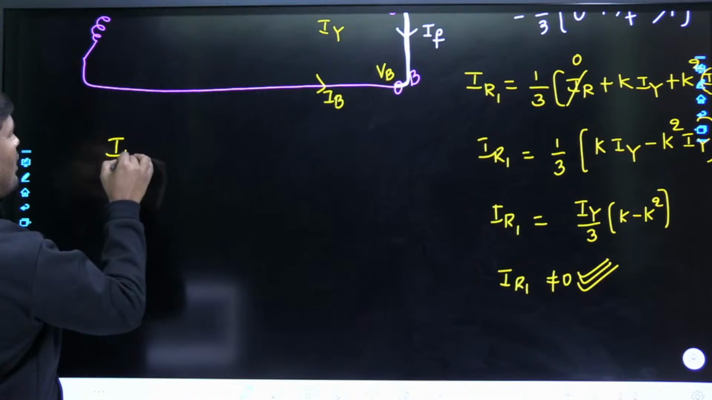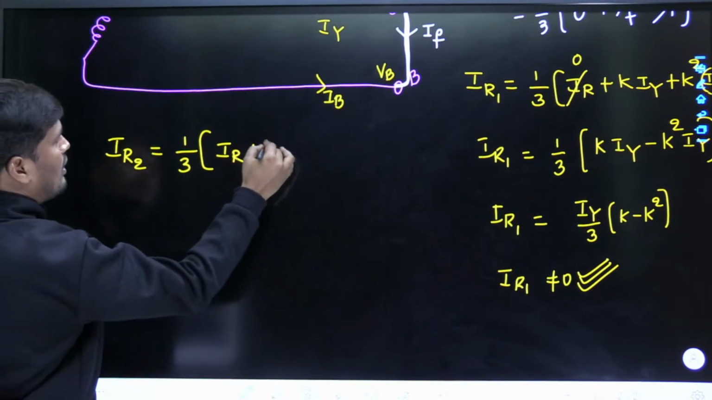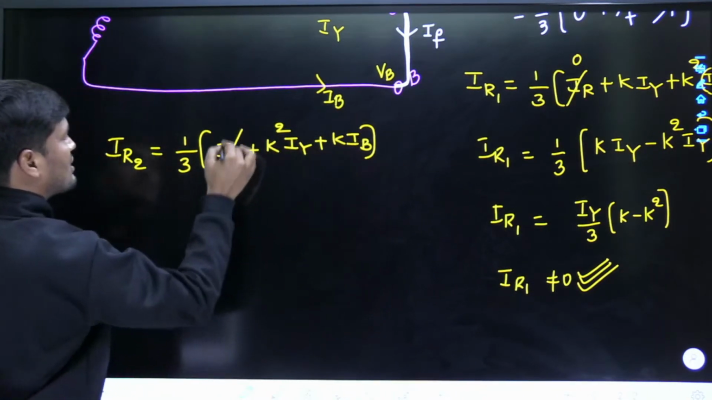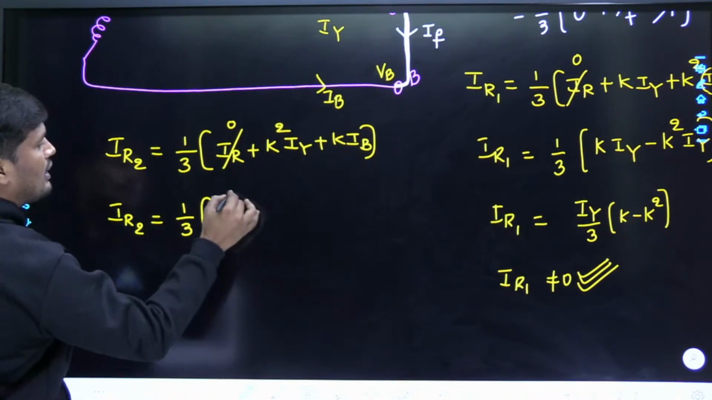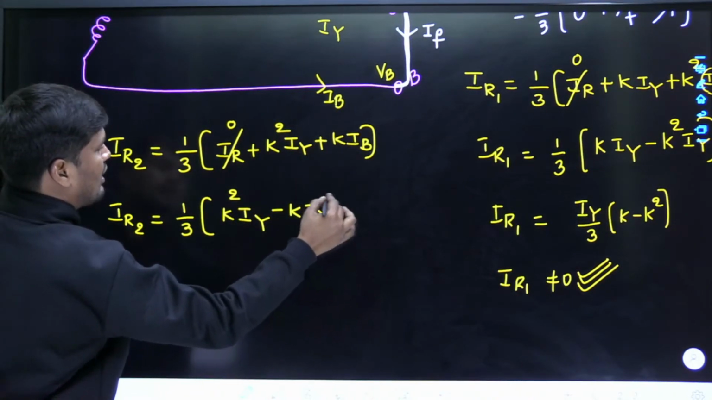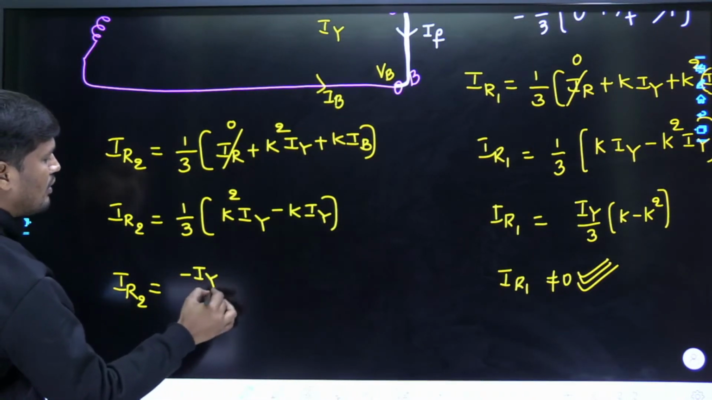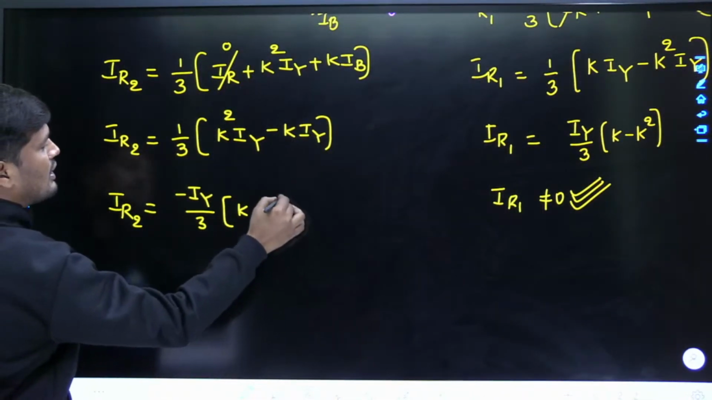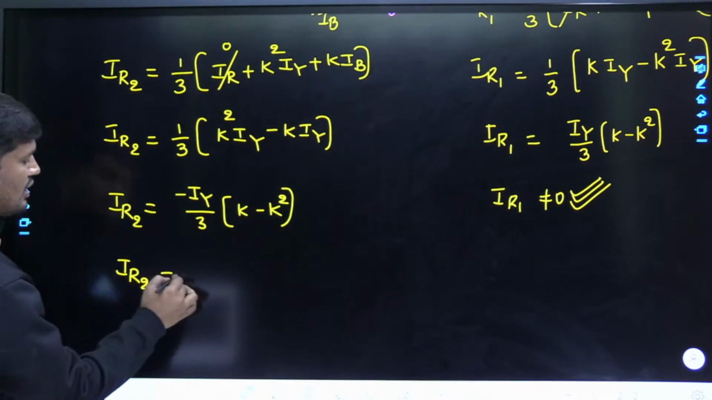And the negative sequence current IR2 is equal to 1 by 3 (IR plus K square times IY plus K times IB). Already the R phase current is 0. Therefore, the negative sequence current IR2 is equal to 1 by 3 (K square IY, writing as it is, plus K times IB), and IB is equal to minus IY, therefore minus K IY. Now tell me, IR2 is equal to, taking minus IY common, minus IY by 3 (K minus K square). Already K minus K square is not equal to 0, therefore the negative sequence current is also not equal to 0.